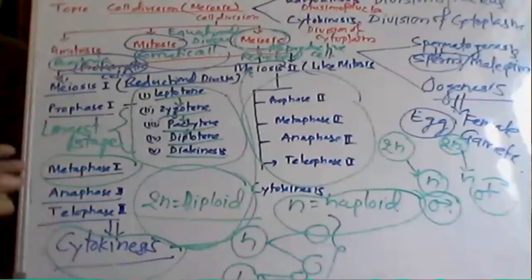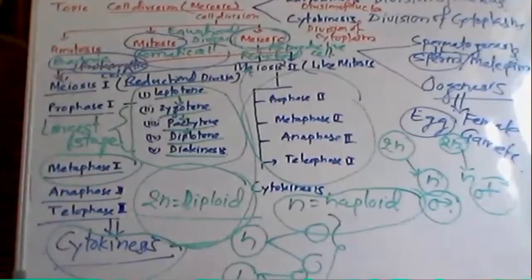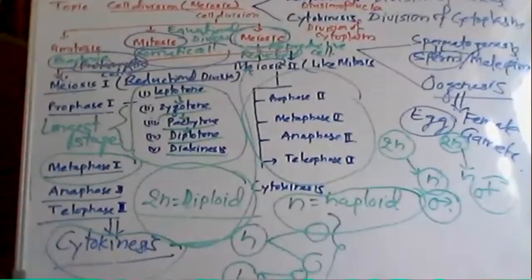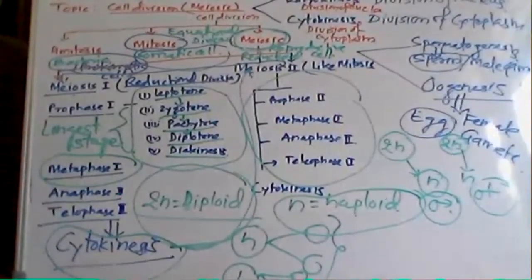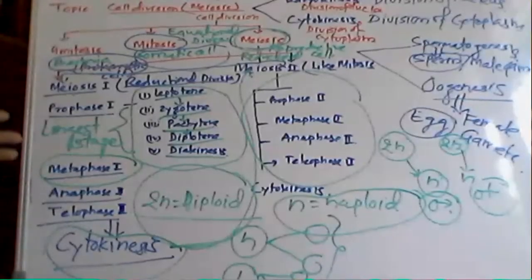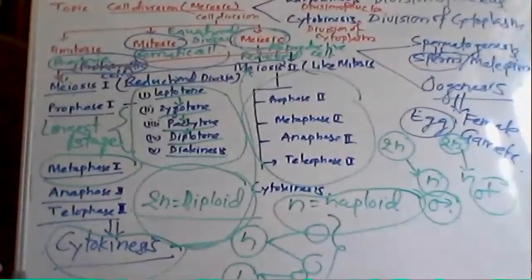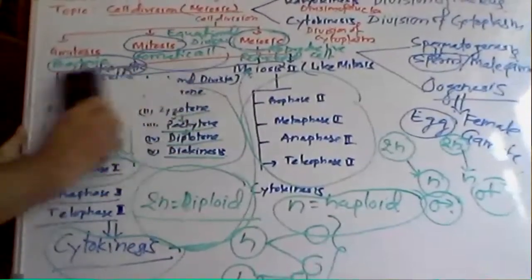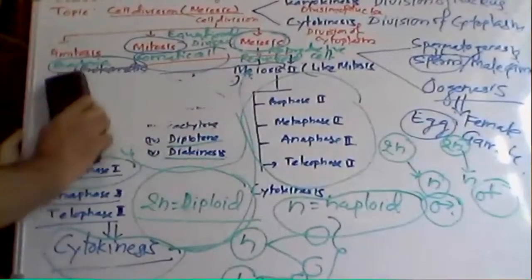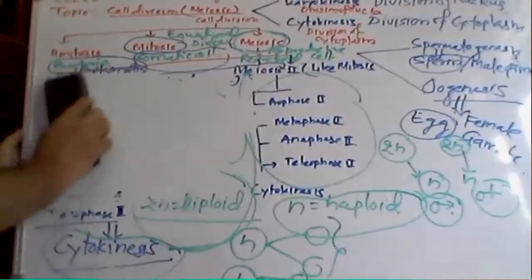So are you familiar with chromosome, chromatid, centromere? You know the words chromosome and chromatid? If you don't know, then I will explain. Yes, it was explained before. So each chromosome is made up of two chromatids. Each chromosome is made up of two chromatids.